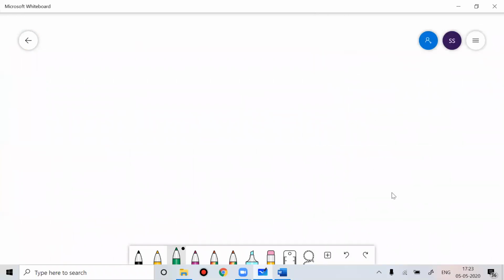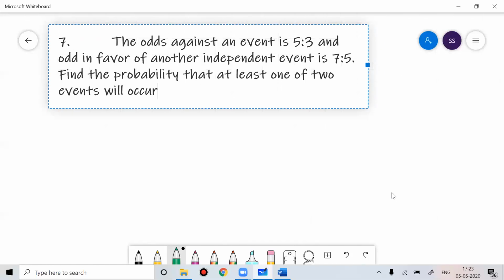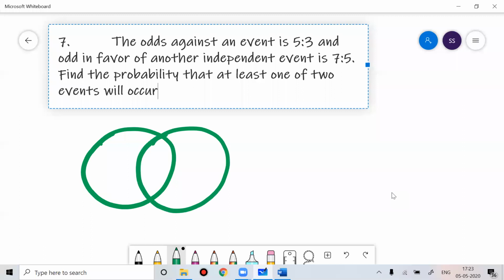So you could have solved this problem by using a Venn diagram also. The probability that A happens is 3 by 8.